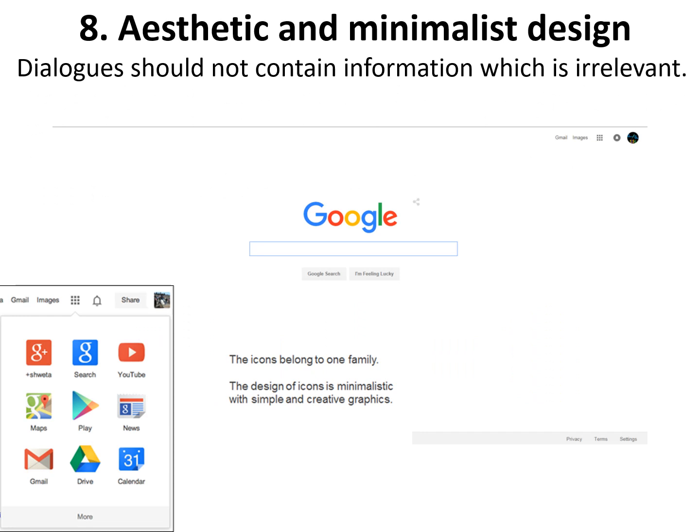Aesthetic and minimalistic design. Dialogue should not contain information which is irrelevant. Every extra unit of information in a dialogue competes with the relevant units of information and diminishes their relative visibility.